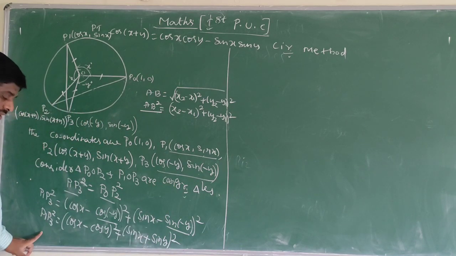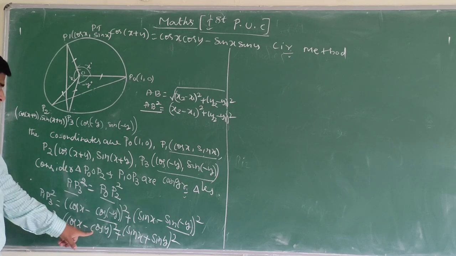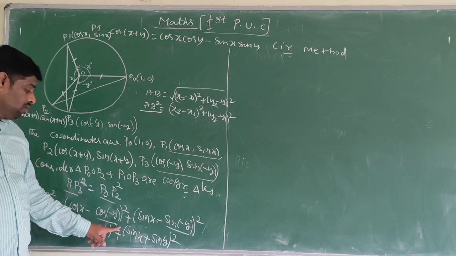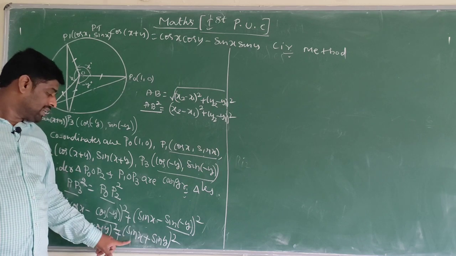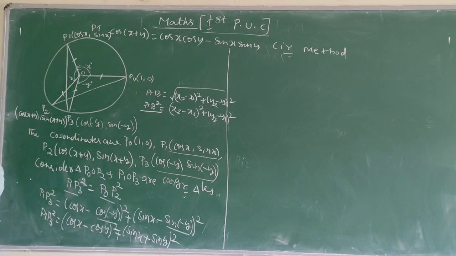So P1 P3 whole square is equal to (cos x minus cos y) whole square plus (sin x plus sin y) whole square.